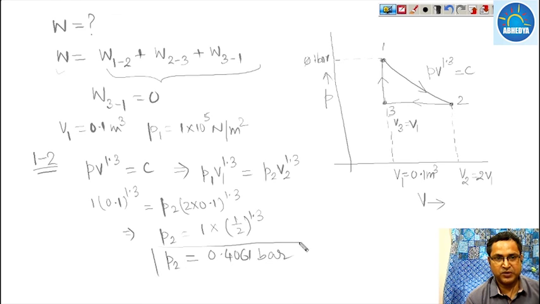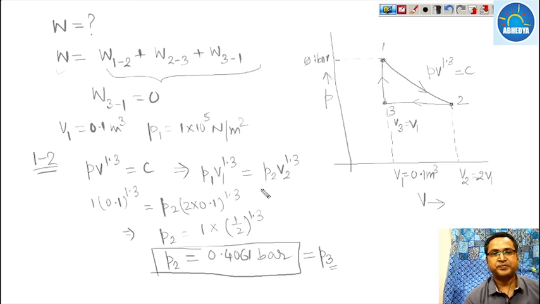So this is P2, and since process 2 to 3 is an isobaric process, this is also the pressure P3. So at point 2 pressure is known, that is P2 equal to P3, which we have calculated.